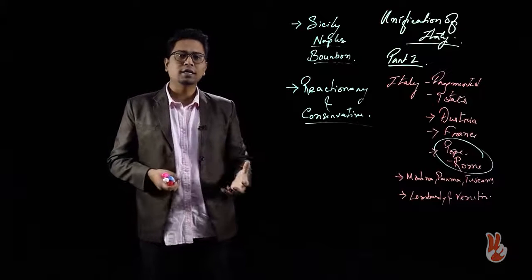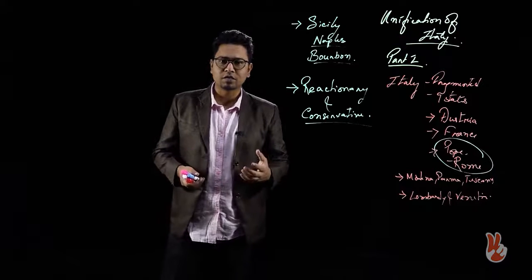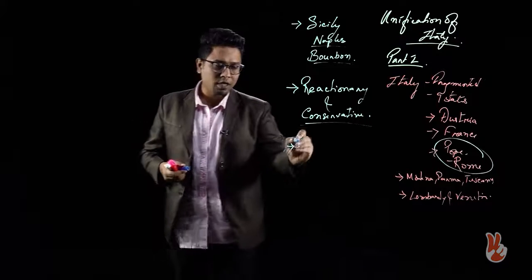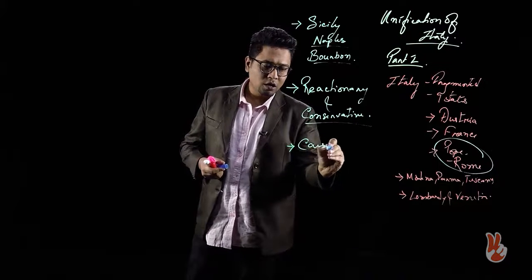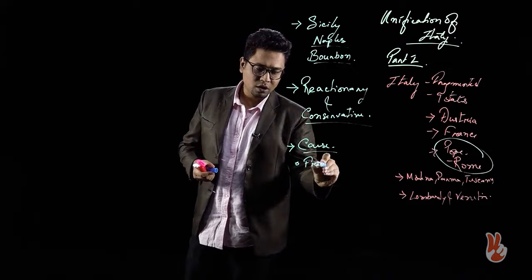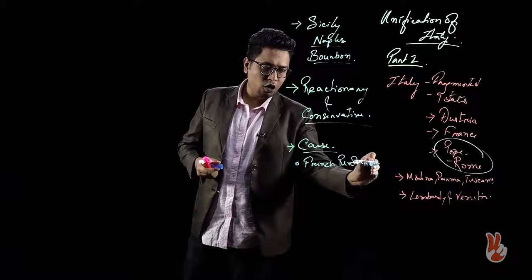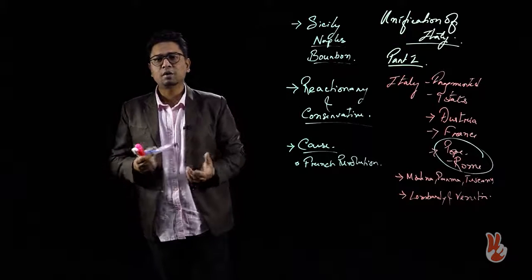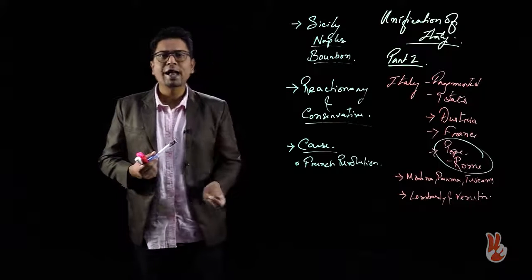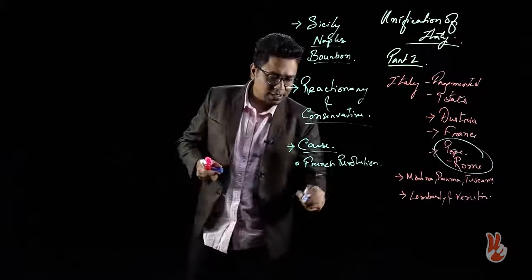However, it is only in the 19th century that we will see a drive for unification of Italy emerge, and this is mainly because of one particular cause. If we are discussing the cause for the unification of Italy, the number one cause here of course is the French Revolution. The French Revolution gave birth to all of these tendencies for nationalistic spirit to come up, because the ideals that were stressed in the French Revolution were the ideals upon which nationalism in Europe was based. Ideals such as liberty,